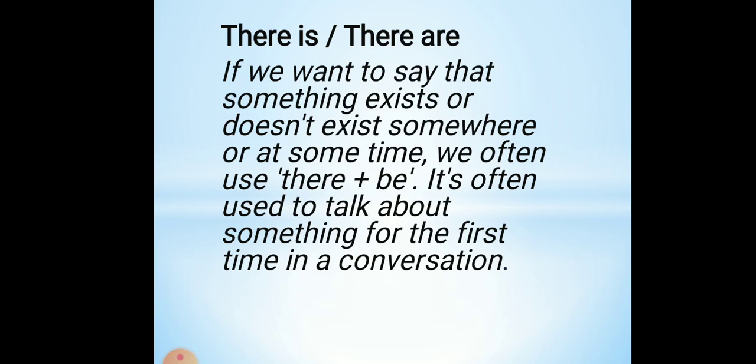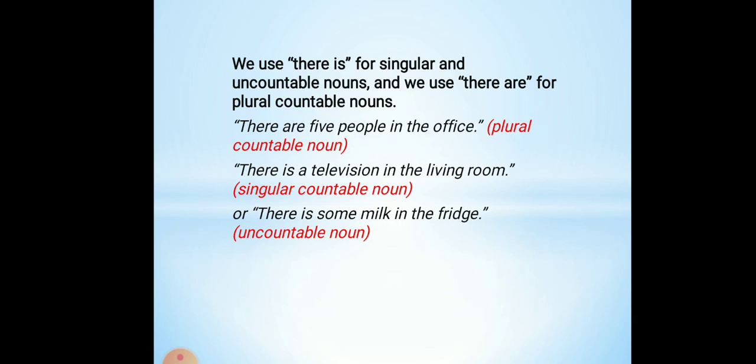Let's get started. If we want to say that something exists or doesn't exist somewhere or at some time, we often use there plus to be forms. It's often used to talk about something for the first time in a conversation. We use there is for singular and uncountable nouns, and we use there are for plural countable nouns.